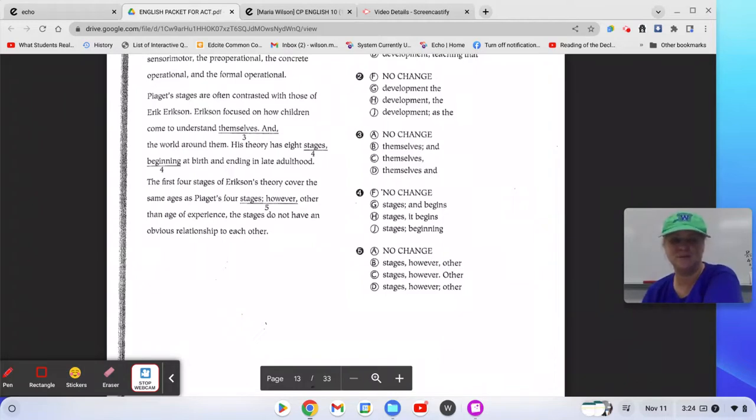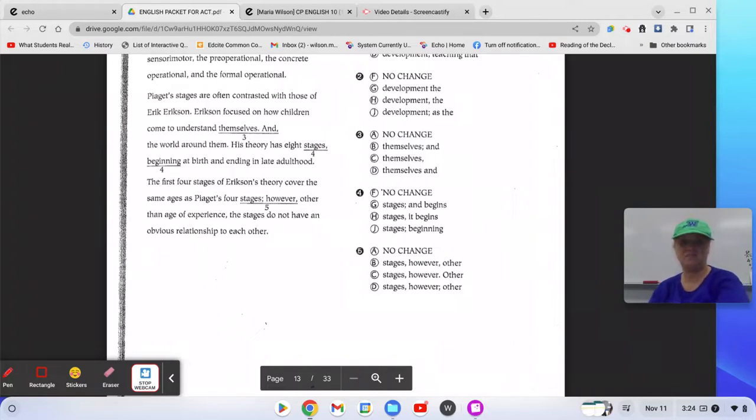We didn't pause. Number 4, his theory has 8 stages, beginning at birth and ending in late adulthood. Well, after the word stages serves like an appositive, and so that one is no change. G would mean that it was a new sentence. H would be a run-on sentence. J, we couldn't start the sentence with beginning. So the answer on that one is no change.